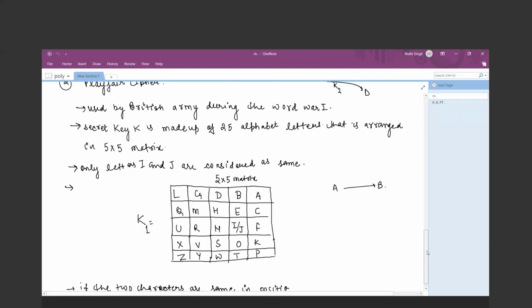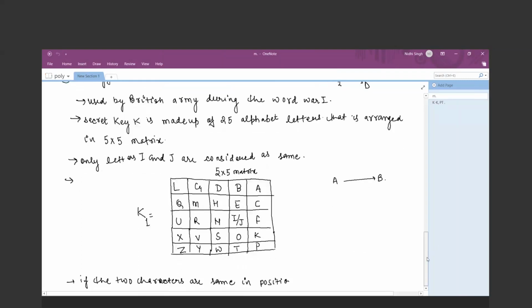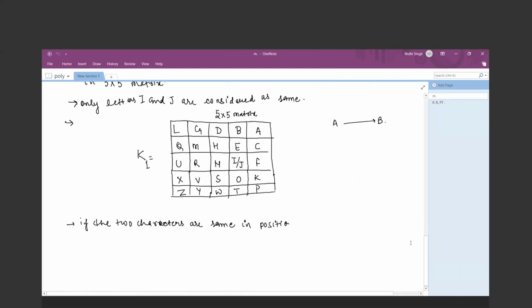So if Alice wants to communicate with Bob, she can use K1. But if Alice wants to communicate with some other entity, suppose Davis, then she has to use another arrangement of K. So it depends upon your communication which type of arrangement of key you have to use in order to carry out the communication and data transfer between Alice and Bob.